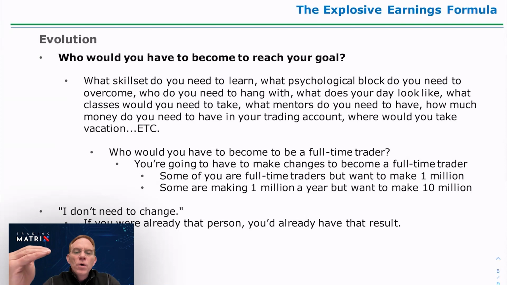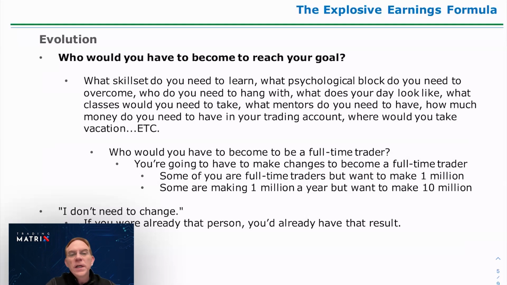Now, once you've thought of that, then we move on to the impossible goal. Who would you need to become to make $2 million in a year? That's your question. That's your key question. So you really want to think this through. Because the reality is, if you don't become that person, you're not going to make $2 million. It's not going to happen. So who do you need to become to make $2 million a year?